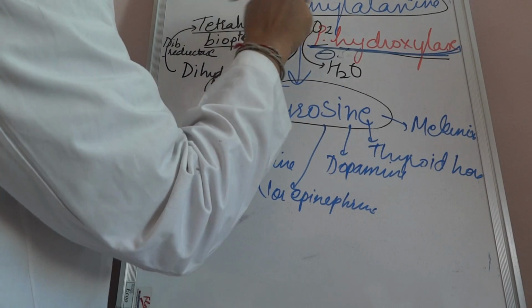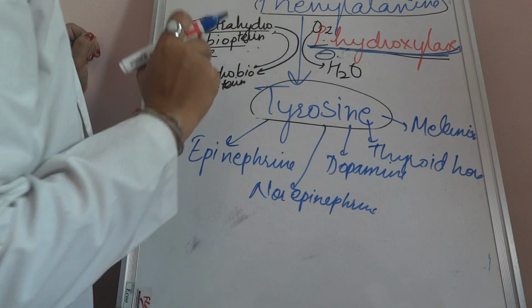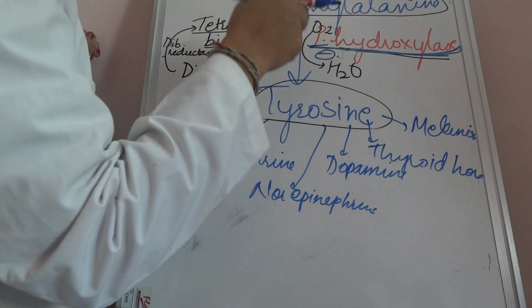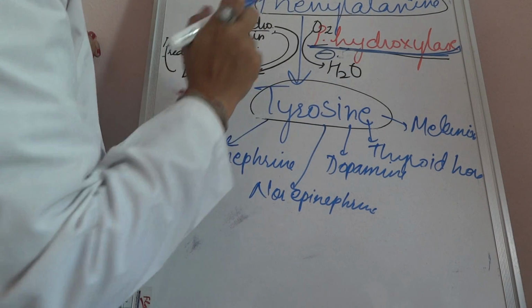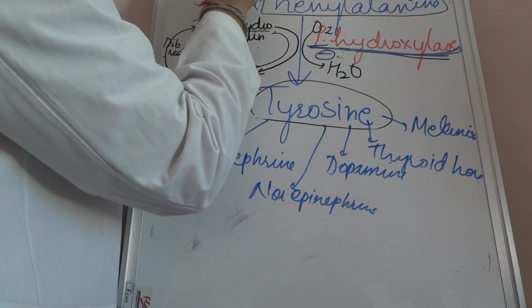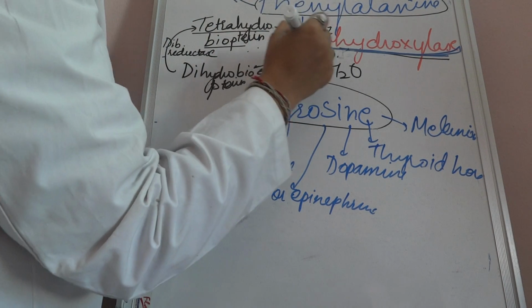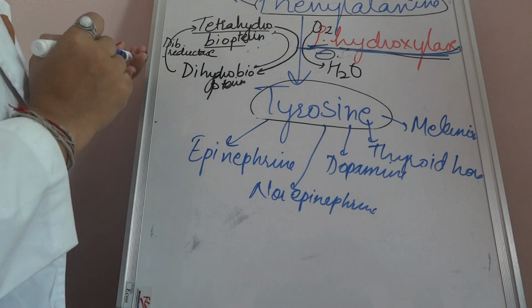And phenylalanine would be accumulating in the body. This phenylalanine would accumulate and it will not go and form tyrosine, but it will go to some other cycle and form phenyl pyruvate when this enzyme is absent.